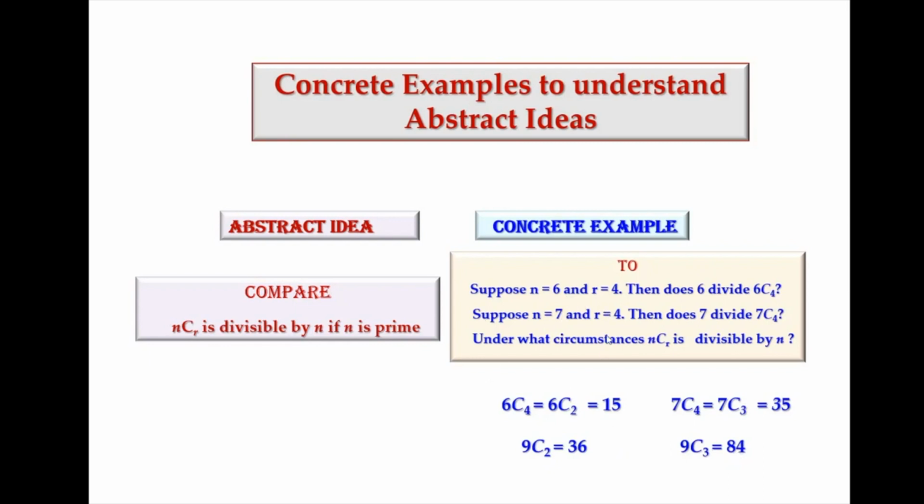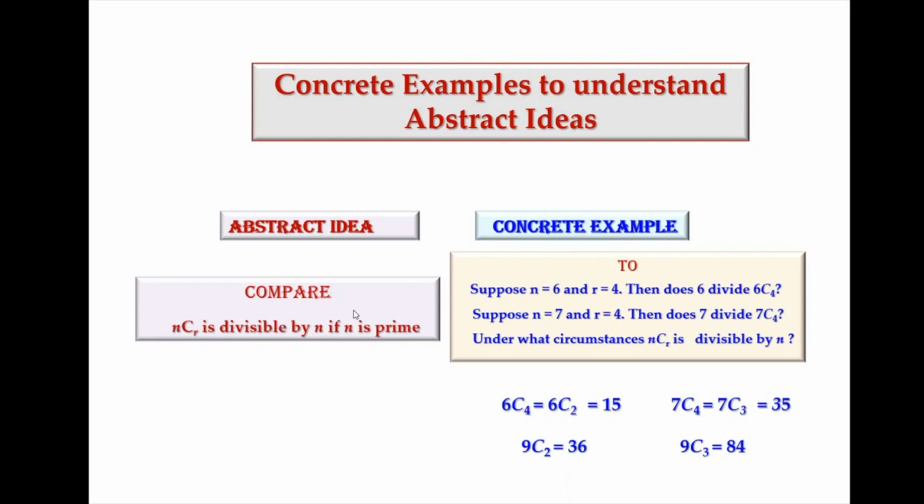So when we carry out this example with various values of n and r, then you can come to a conclusion that nCr is divisible by n if n is a prime number. So this is to understand the concept, and this is not the proof of this statement.